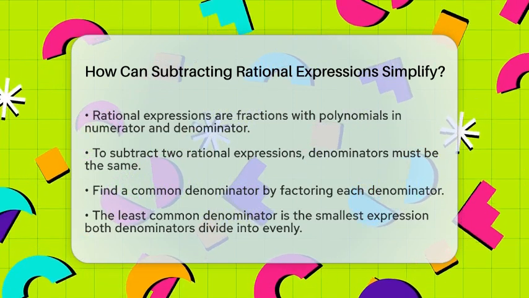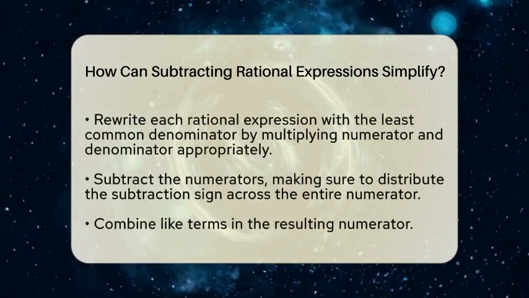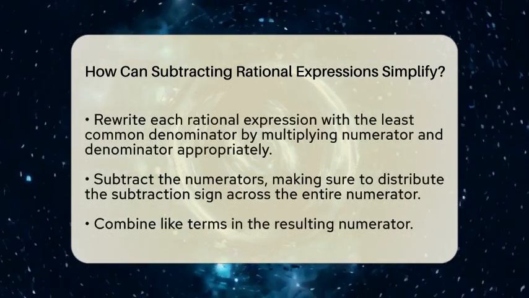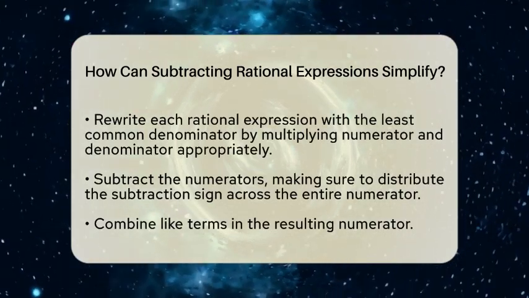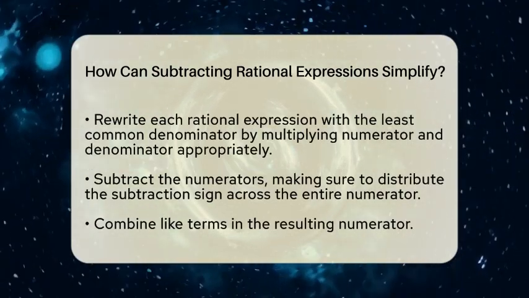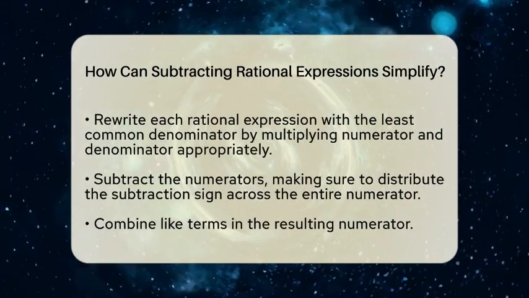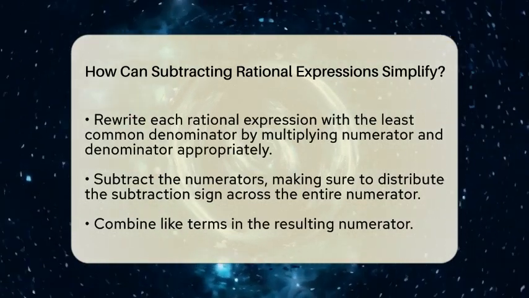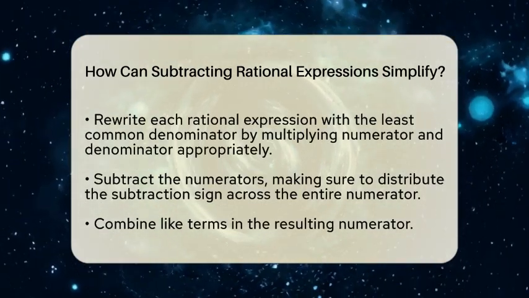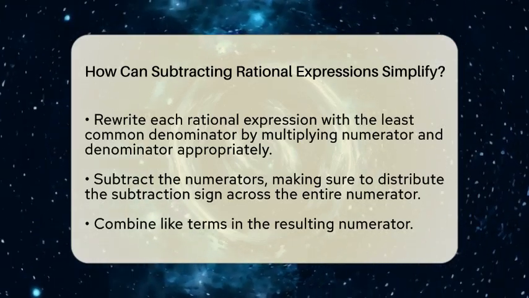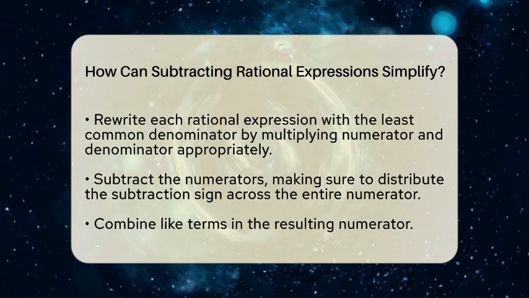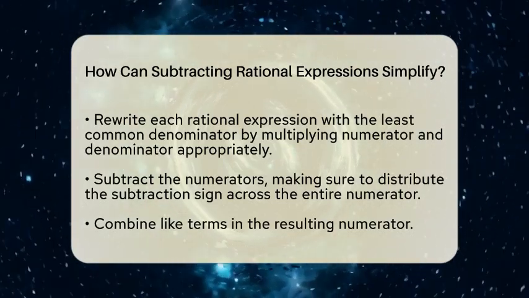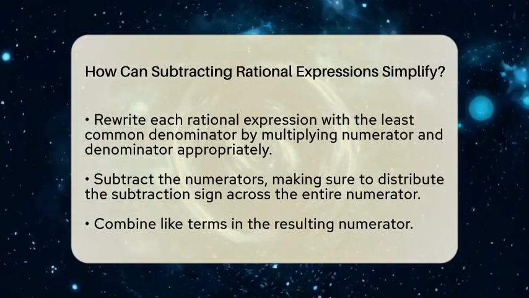To do this, start by factoring the denominators of each rational expression. Factoring means breaking down the polynomial into smaller parts, like turning a big number into prime factors. This helps you see what the least common denominator is. The least common denominator is the smallest expression that both denominators can divide into evenly. It's like finding the smallest common multiple for numbers, but for algebraic expressions.